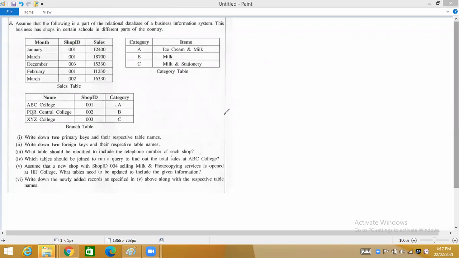Welcome students. Let's look at this question from the database section. This is a question from the 2018 past paper, question number 5.